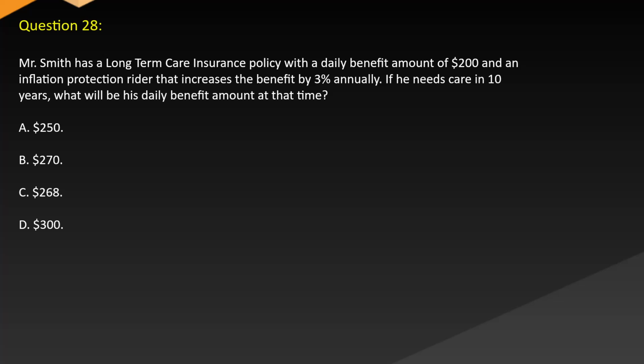Question 28. Mr. Smith has a long-term care insurance policy with a daily benefit amount of $200 and an inflation protection rider that increases the benefit by 3% annually. If he needs care in 10 years, what will be his daily benefit amount at that time? A. $250. B. $270. C. $268. D. $300.